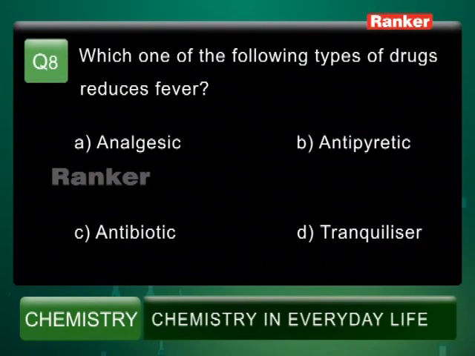Therefore option B, antipyretic, is right. Option A, analgesic, is wrong. Antibiotic means acting against biological organisms. Option D is tranquilizer, central nervous system depressing drugs are called tranquilizers. So option B, antipyretic, is the right answer.